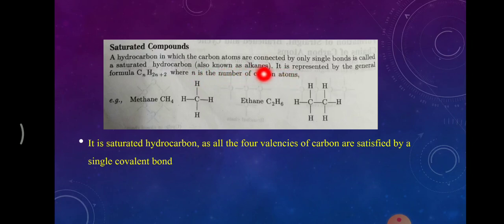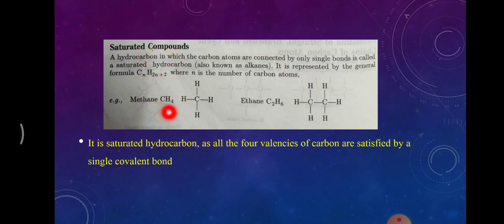The general formula of alkanes, as you saw in the previous slide, is CnH2n plus 2. Keep this in mind. One mark question: write the general formula of alkanes. Answer will be CnH2n plus 2. Now you must be wondering what n is here. Below C you can see the subscript n. n is nothing but the number of carbon atoms. Suppose I put 5 here, that means that compound contains 5 carbons.